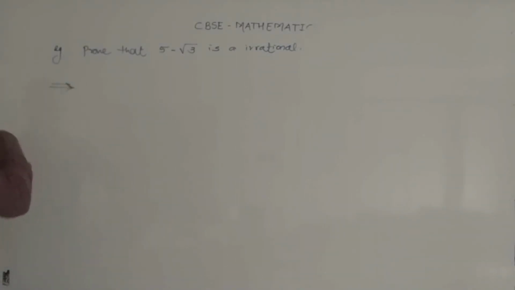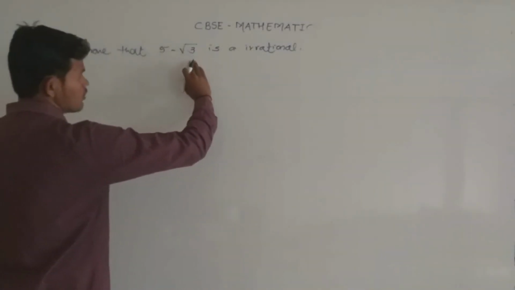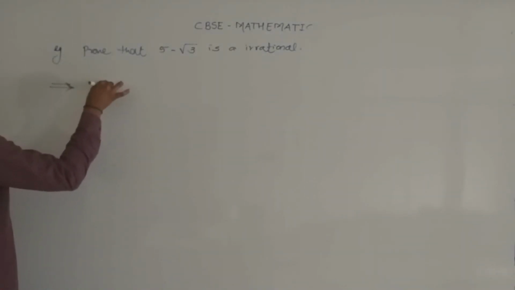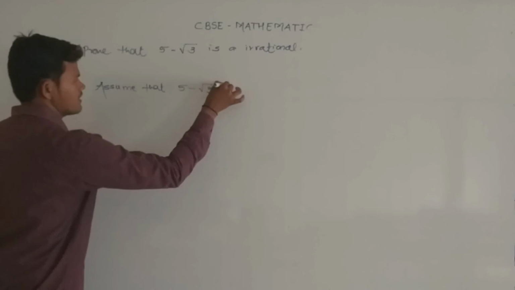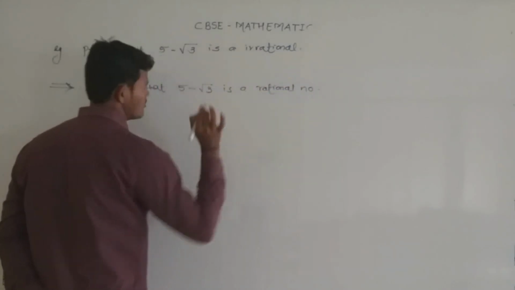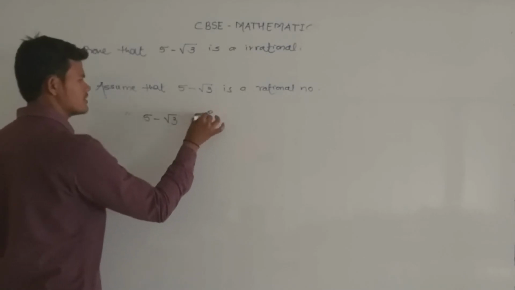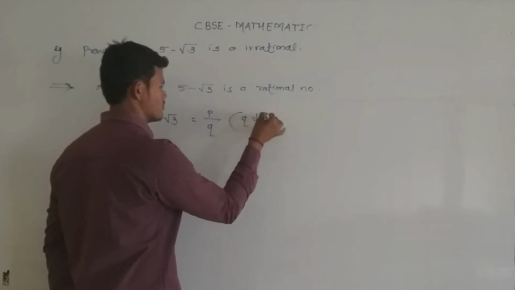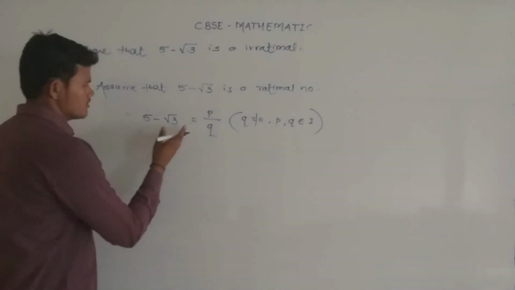This type of proof is an indirect proof. An indirect proof always starts with the assumption that the part to be proved is false. So here, 5 minus under root 3 is not irrational, that means it is rational. So assume that 5 minus under root 3 is a rational number. Therefore, it can be represented in mathematical form as 5 minus under root 3 is equal to p by q, with the conditions that q is not equal to 0 and p and q both belong to integers. So this is the equation.